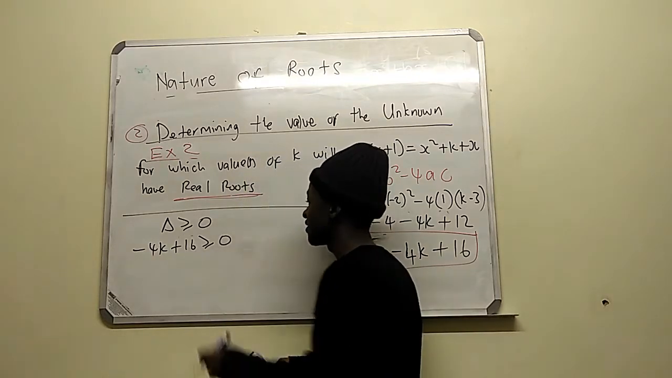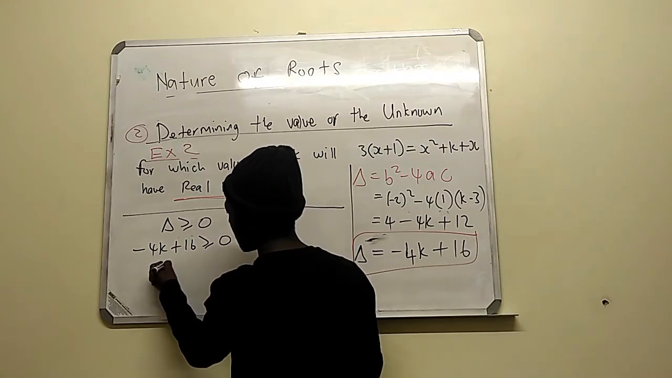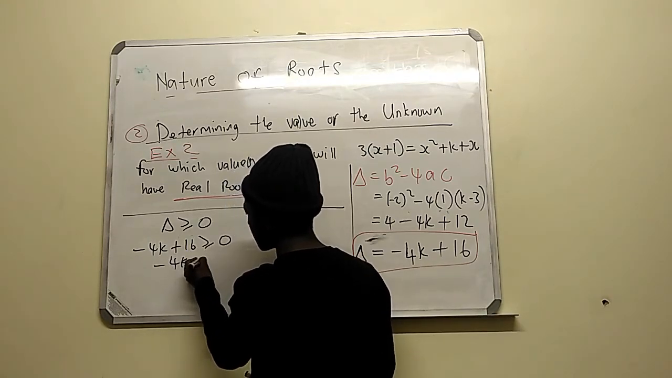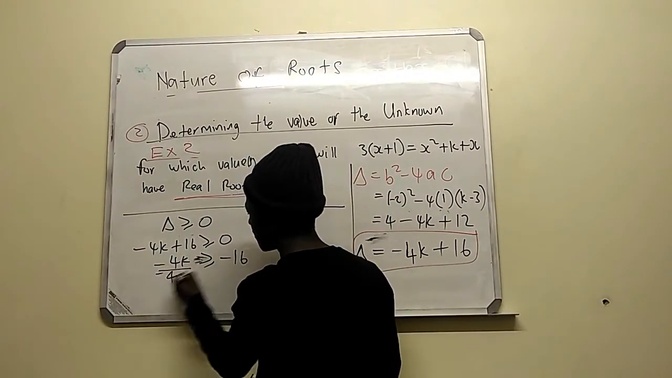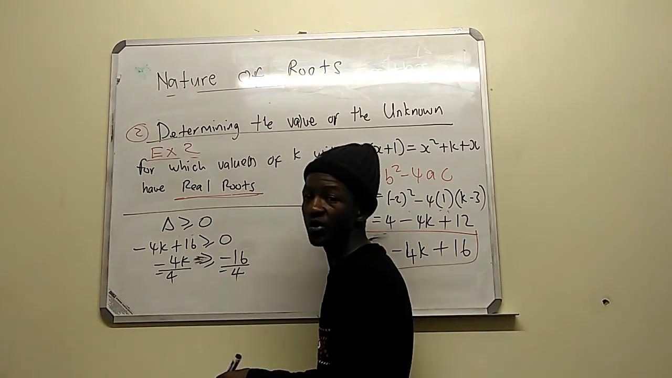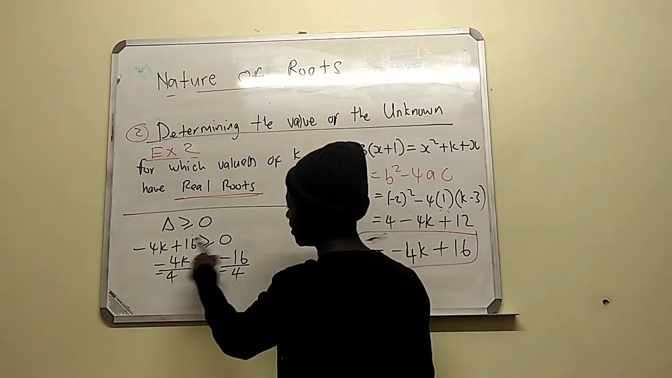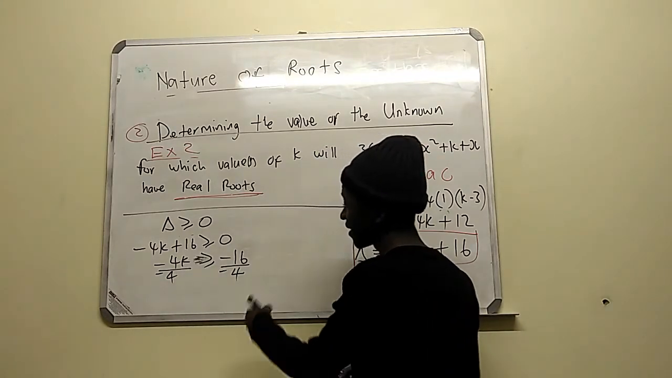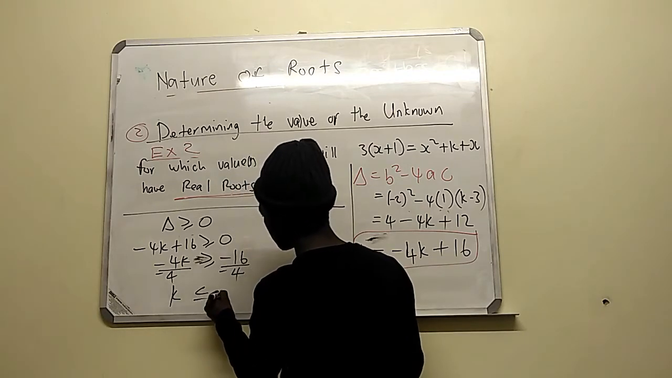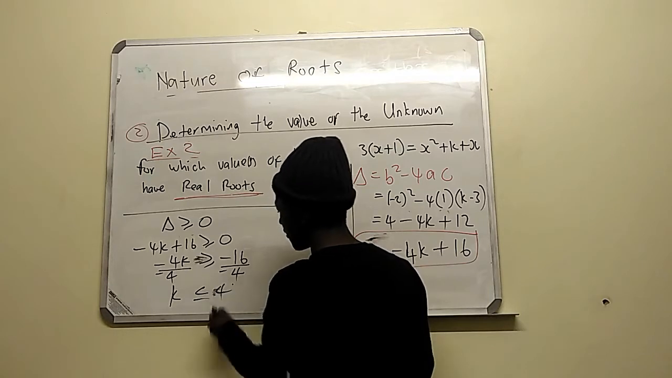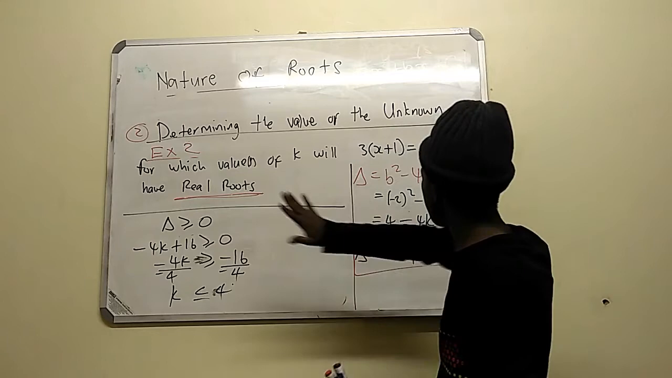Then you solve for k. You will have to move 16 to the other side. You get minus 4k greater than or equal to minus 16. Divide both sides by minus 4. And you know when you divide by a minus, the inequality sign changes. So k must be less than or equal to 4.